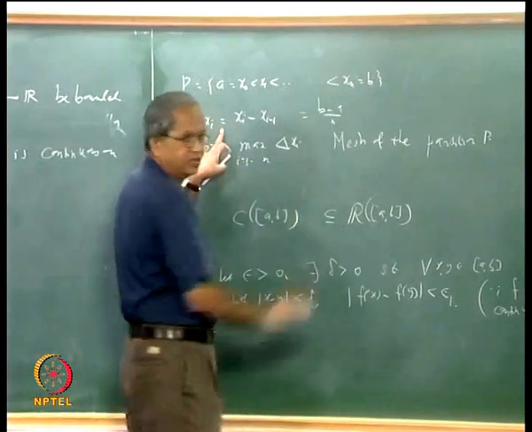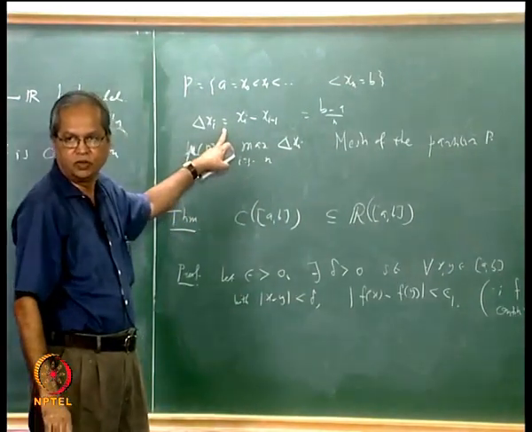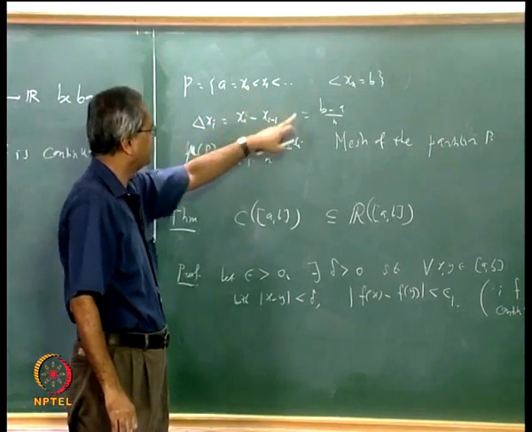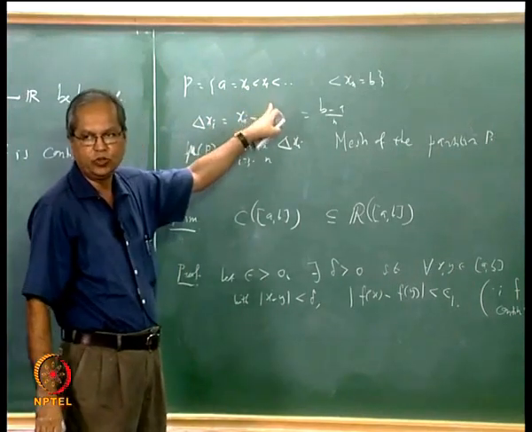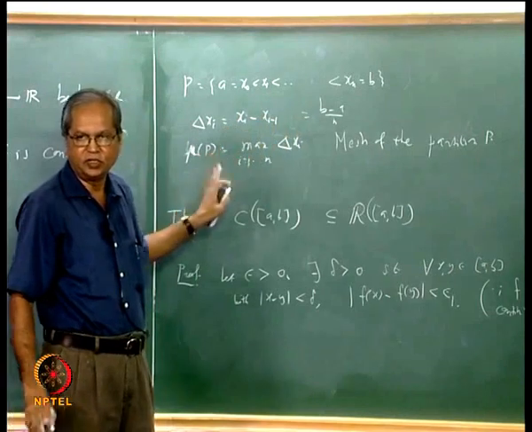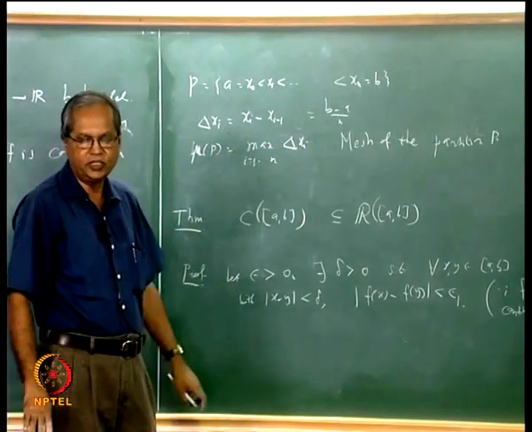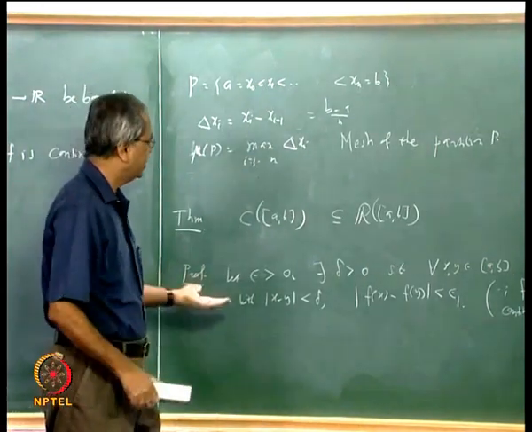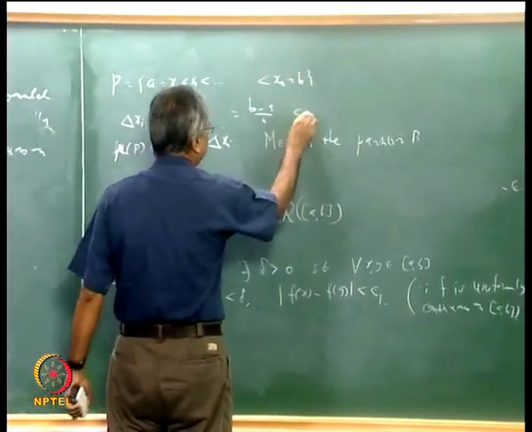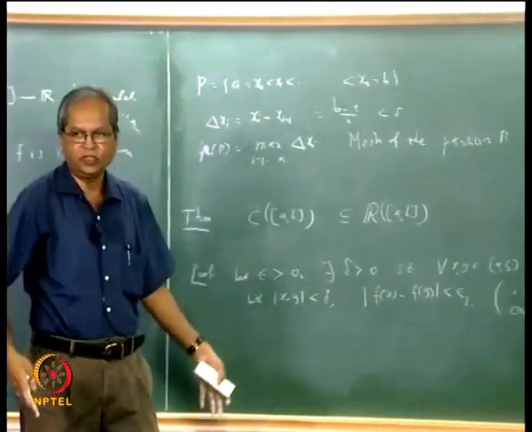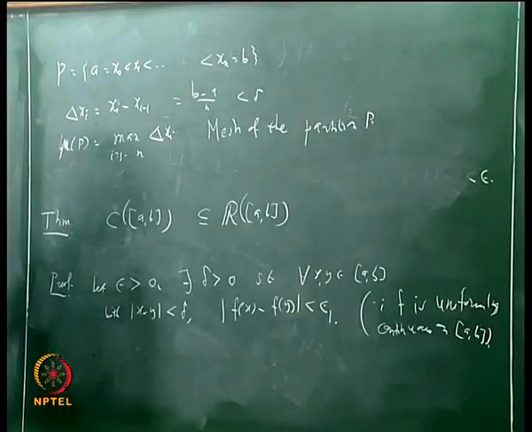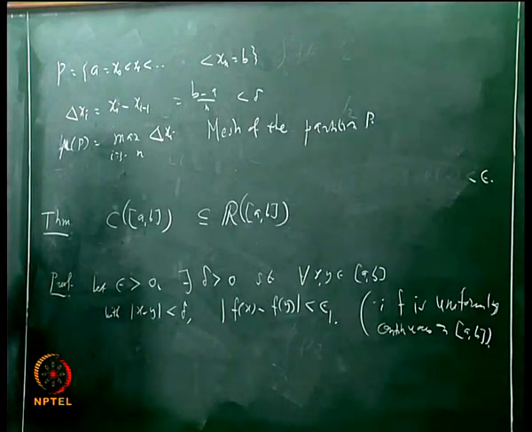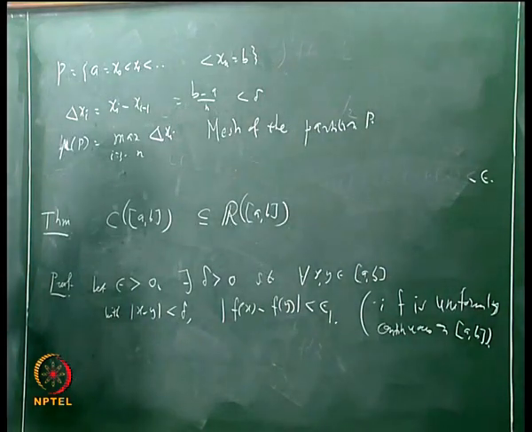You choose x0 equal to a, x1 equal to a plus b minus a by n, then x2 equal to a plus 2 times b minus a by n, and so on. Then can we always choose n such that b minus a by n is less than delta? Whatever the number delta is, b minus a by n tends to 0, so we can always choose n big enough. Fine, so this is no problem.